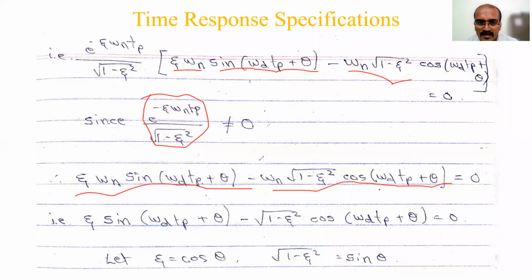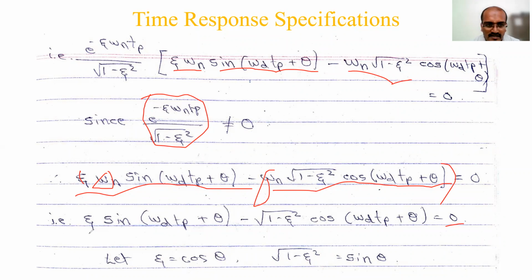Here omega n is common. If you take it outside and divide, 0 divided by omega n will give you 0. That's why I have removed that omega n part. I have not shown that step. Hope you understand. If I have something common outside, omega n, and you take it to the right side, 0 divided by omega n will give you 0 itself. That's why that is eliminated in this next step.